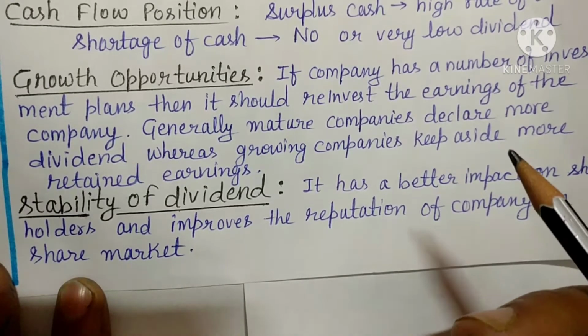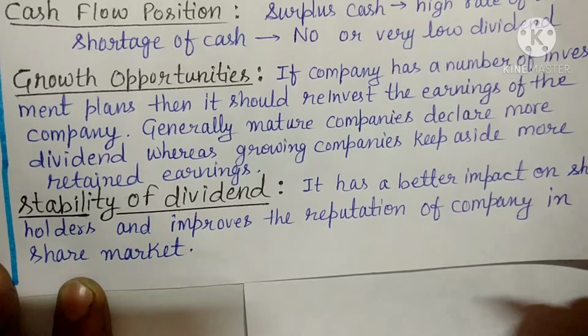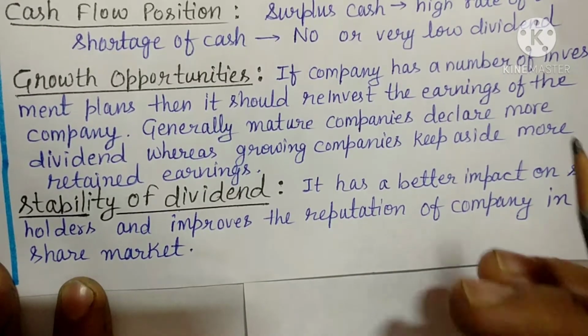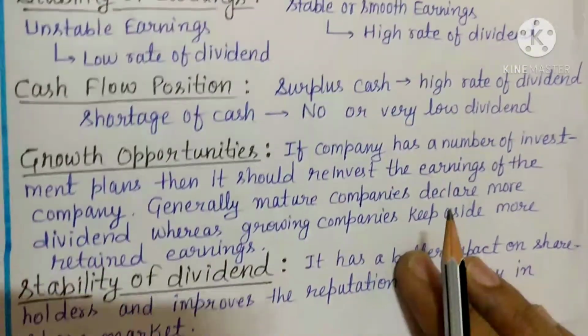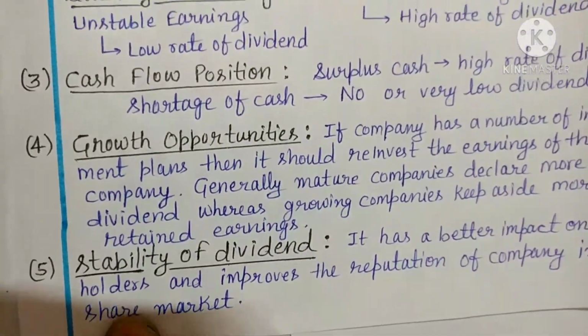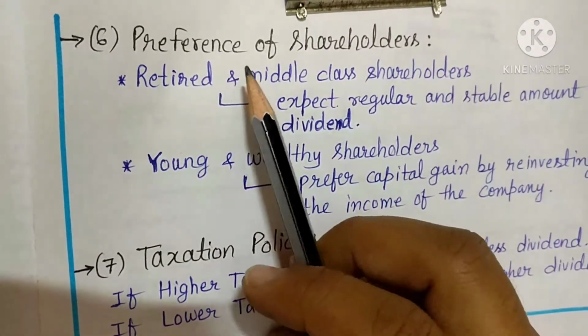And if you have a strong image or good goodwill in the share market, then definitely you will earn more profit. So these are the factors which affect dividend decisions. These are the 5 factors, but there are some more factors. Now the next factor which affects the dividend decision is what?